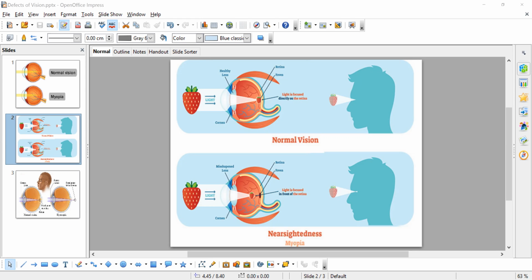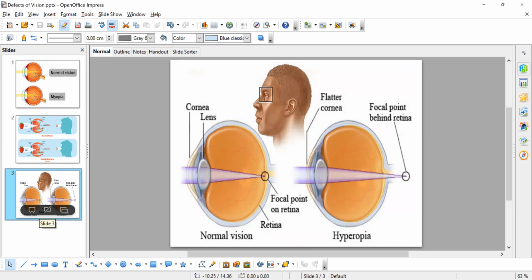For example, if you see this picture, you will understand. The first one is normal vision, where the image is formed on the retina. I will try to show you once. Here you can see the retina is here and the image is formed somewhere here, which is behind the retina. So this kind of problem is called hypermetropia.